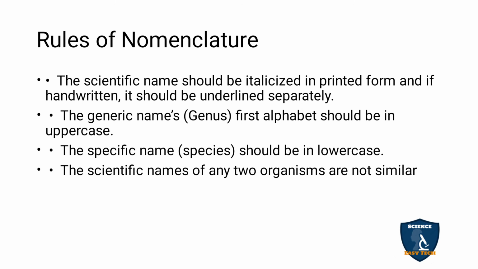The generic name, that is the genus name, should always start with a capital letter. The specific name, that is the species name, should be in small letters, that is lower case.